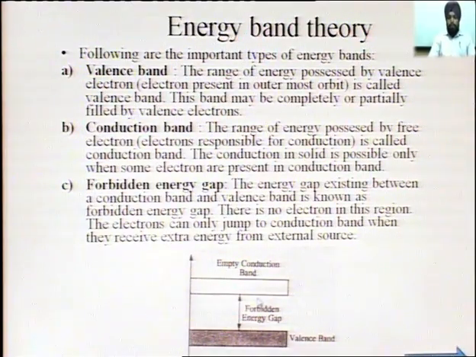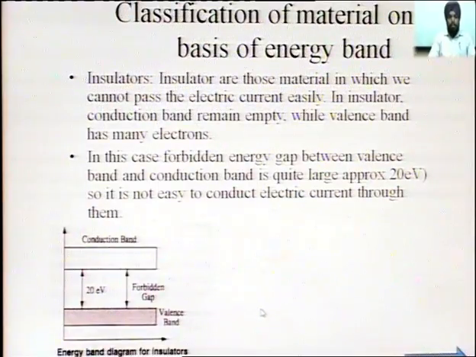Next is energy gap. The gap between the valence band and conduction band is called the forbidden energy gap. Now, classification of material on the basis of energy band. Material can be classified on the basis of energy band. First is insulator. Insulators are those materials in which we cannot pass the electric current easily.